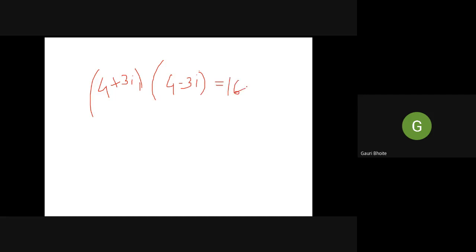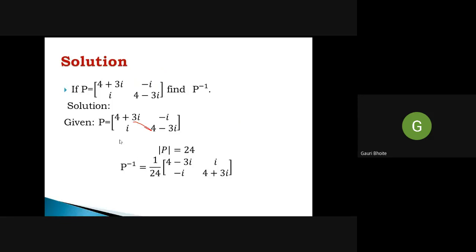So 16 minus 3 into 3, it is 9, and i square is minus 1, so it becomes plus 9, right? So 16 plus 9, 25. Here 25, and minus minus plus i square, so 25 minus 1, it is 24.